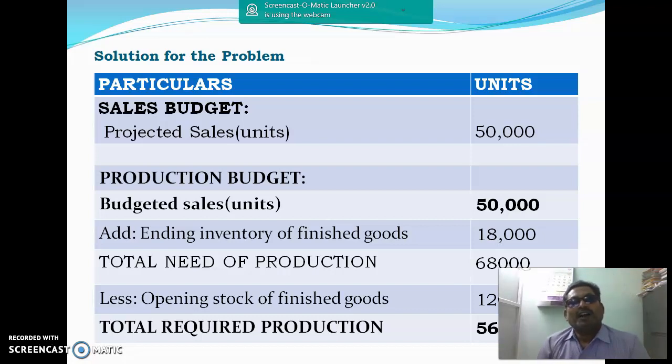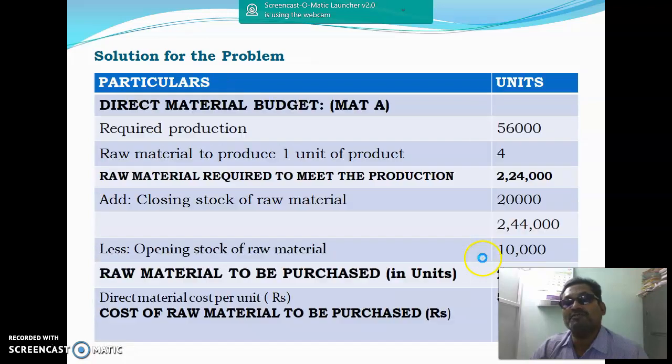Now, the opening stock, that means the previous year's production, is 12,000 units. So out of 68,000, if you deduct 12,000 units, the total required production is 56,000 units. How many units should be sold? 50,000 units to be sold. To be produced, 56,000 units. Okay, fine. So we prepared a particular production budget.